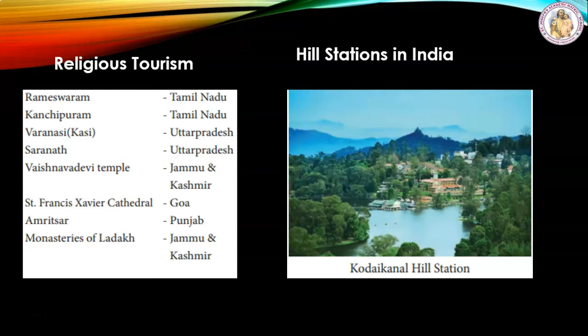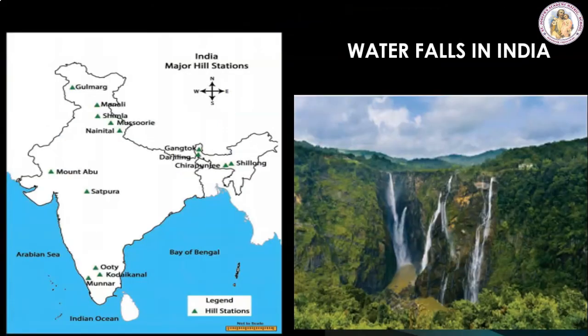The beautiful hill stations in India: Kodaikanal, Ooty, Tamil Nadu; Nainital, Mussoorie, Uttarakhand; Darjeeling, West Bengal; Gulmarg, Jammu and Kashmir; Shillong, Meghalaya; Shimla, Manali, Himachal Pradesh; Munnar, Kerala; Gangtok, Sikkim. From the map we can see the major hill stations in India.